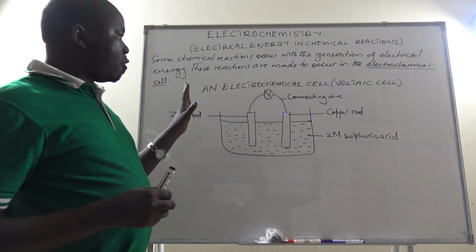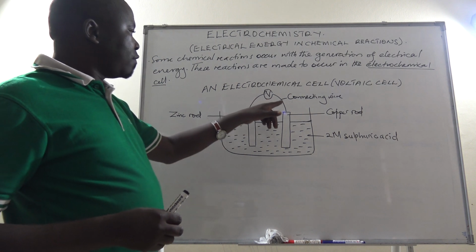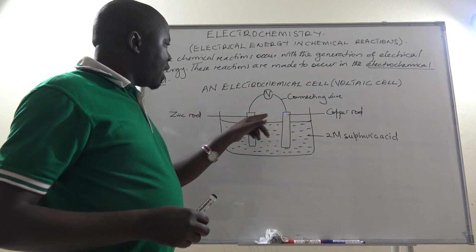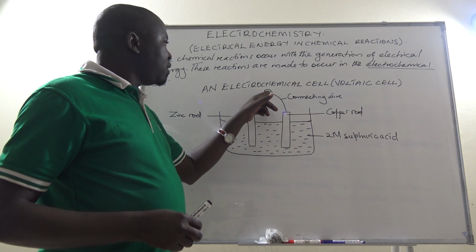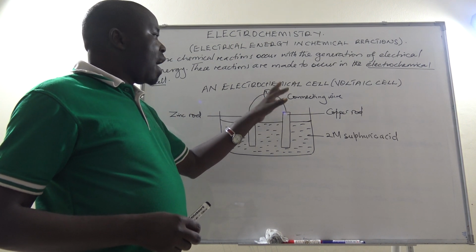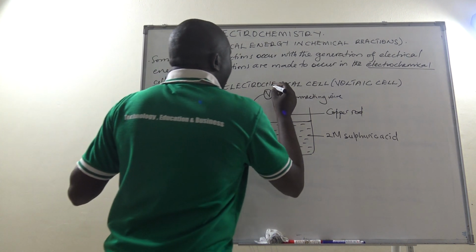So this is our whole electrochemical cell. As we can see, we have got a zinc rod and a copper rod. So these two rods have been connected here using a connecting wire, and in the connecting wire we have included a voltmeter.